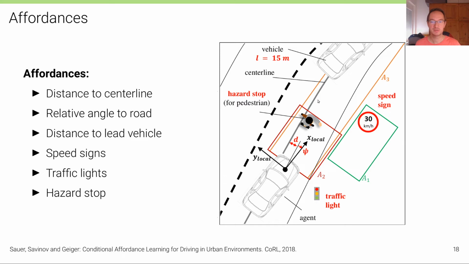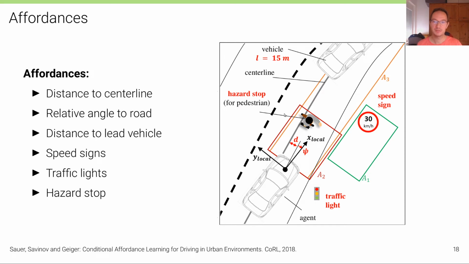We basically just defined the distance to the center line and the relative angle to the road, which can be directly measured. They are directly available from the simulator because we know exactly the map, and we know the state of the ego vehicle, so we can measure these. But for the distance to the lead vehicle, the speed signs, traffic lights, and hazard stops, we implemented certain regions of attention in bird's eye view. Again, we have the full state from the simulator at training time.